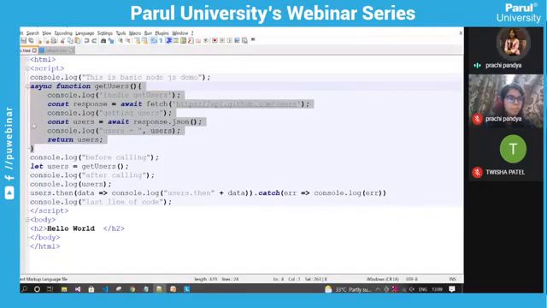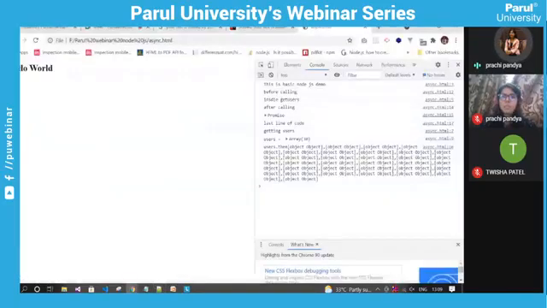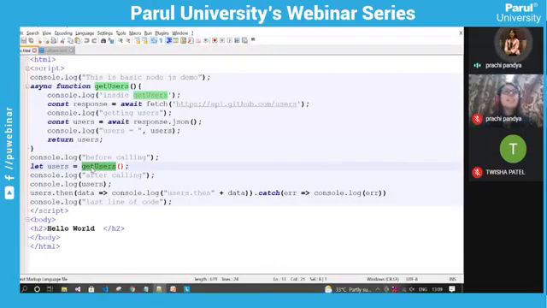Then this is one asynchronous function. What is an async function? I will let you know. Next, I'm calling this function getUsers, but before calling it, I'm printing another console log, so it will display before calling. Then next, I'm calling the getUsers function. This is an asynchronous function. What an asynchronous function means is that it will always return a definite result. It will return one promise.